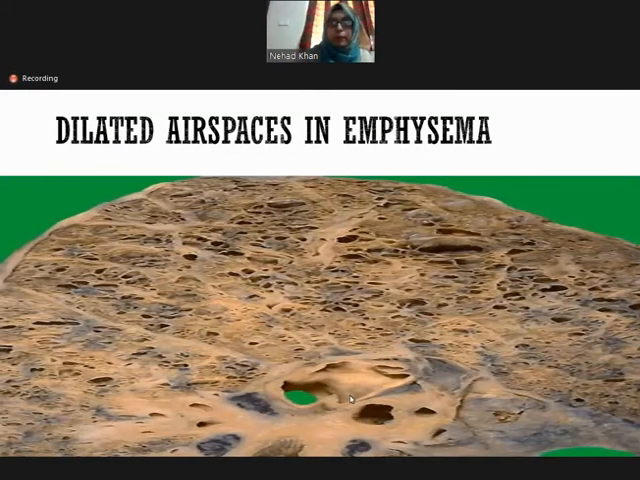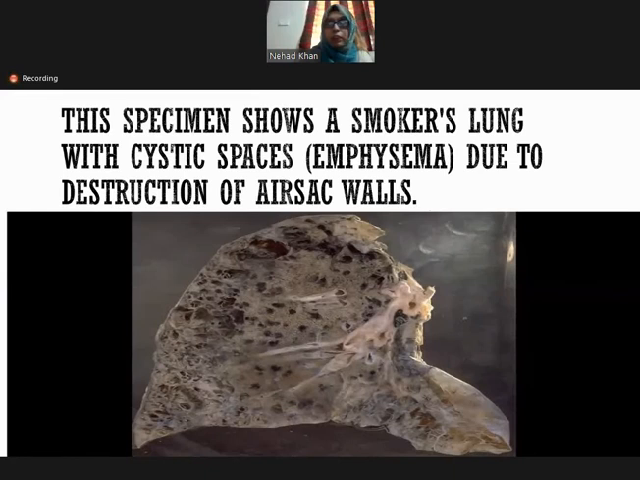So here is the lung of a patient with emphysema, and you can see the dilated air spaces. These are the dilated air spaces in emphysema. Again, another specimen showing a smoker's lung with cystic spaces due to destruction of the air sac wall. So these are the dilated air spaces, and these are just below the pleura. So you can see the cystic spaces here.